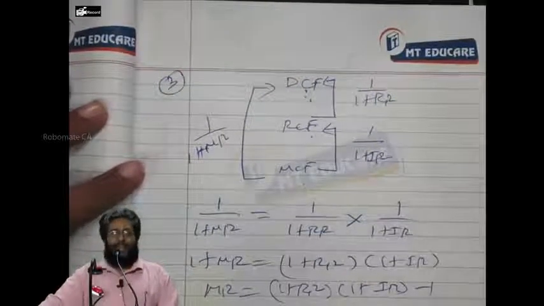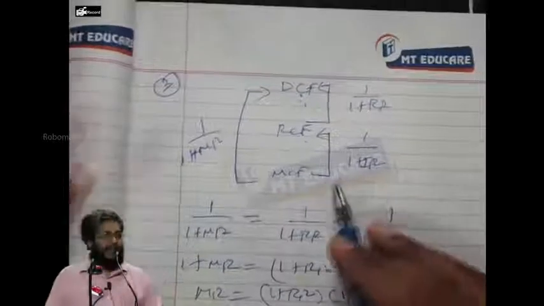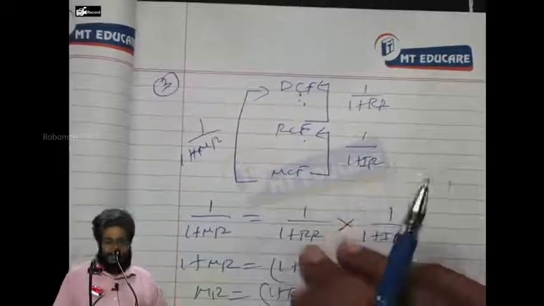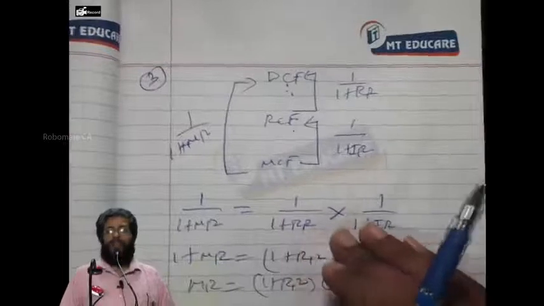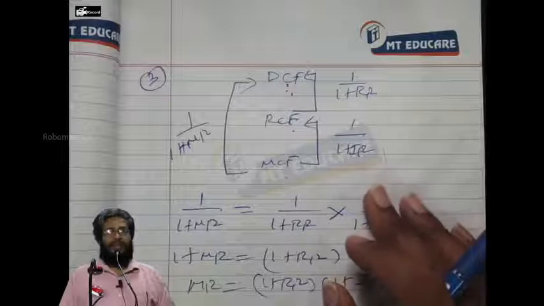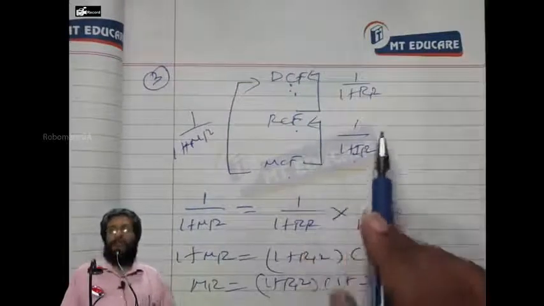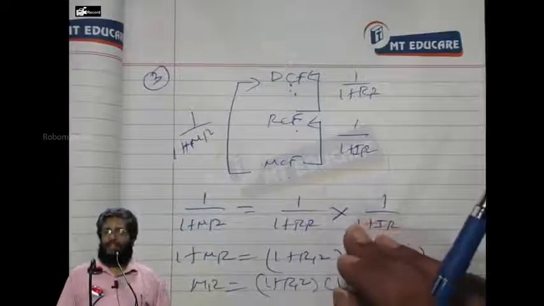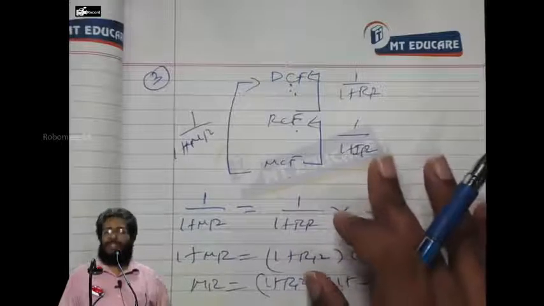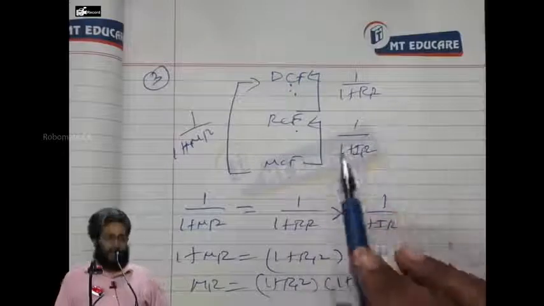By discounting MCF, MCF means what? Money cash flow. By discounting money cash flow by inflation rate, inflation is taken out.